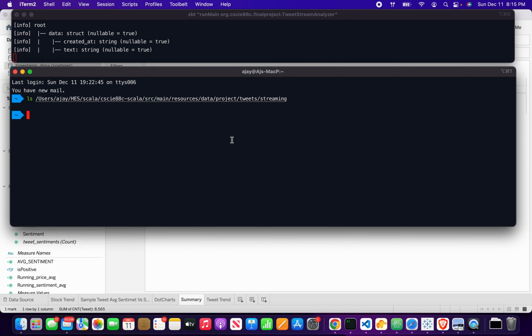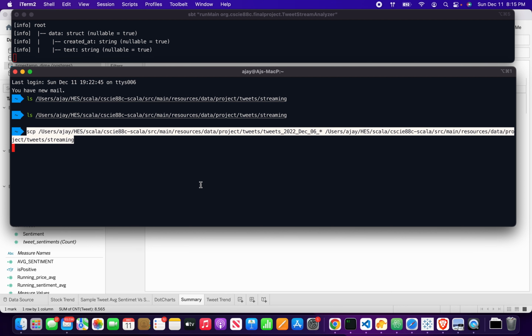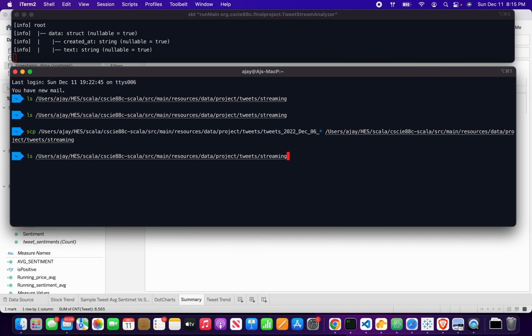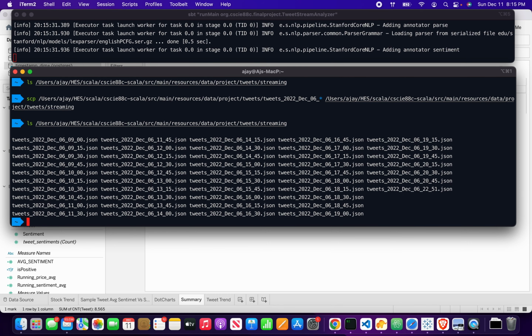Now going to my terminal, I can list the directory /streaming with a memory repo, and there are no files in it. And I have the streaming app that's running above, the Spark Scala app, which is polling this directory. And as soon as I paste, I'm copying files pertaining to 6th December into the streaming directory. And you can see now there are a bunch of files in there. And as soon as the files land, the streaming process kicks off, and the data is now being continuously processed.